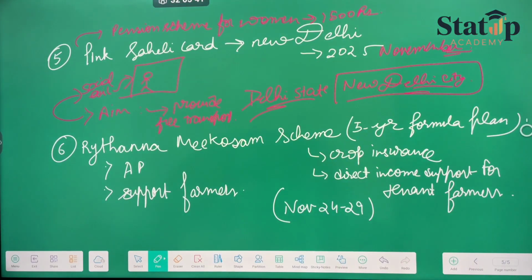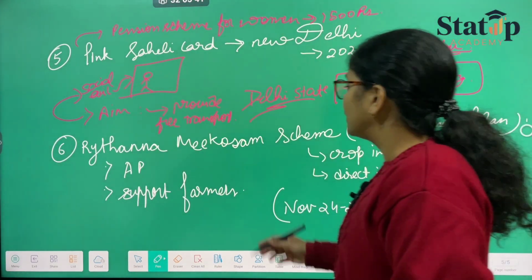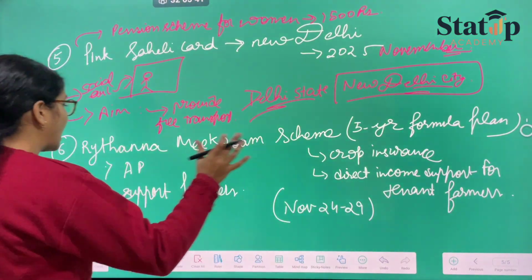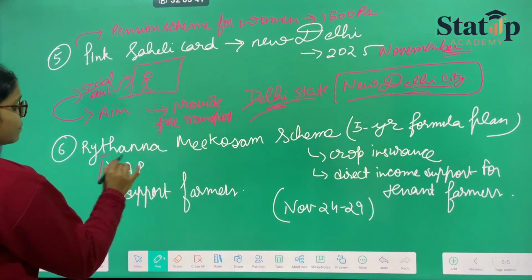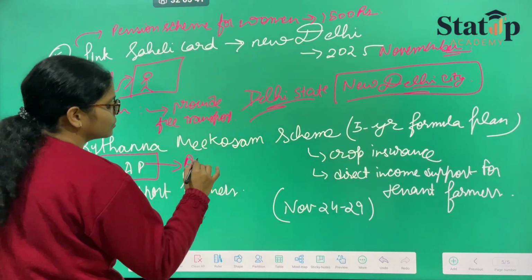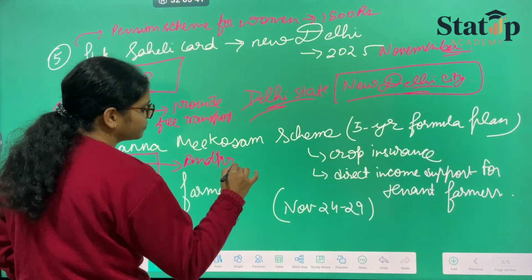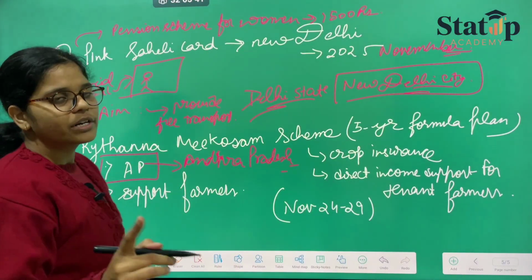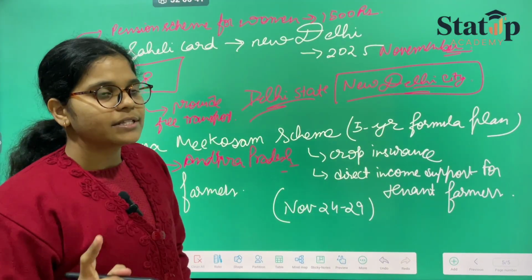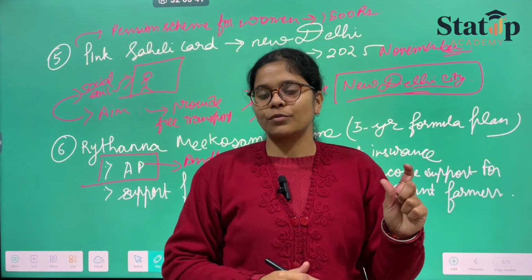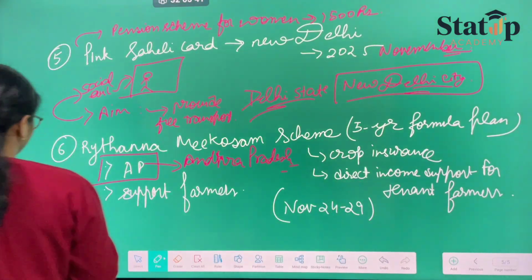The next scheme is about farmers, which is the Mikosam scheme. It is a 5-year formula plan, and the basic information about this scheme is given to us by Andhra Pradesh. In this scheme there are rain fed farmers, and those rain fed farmers are being supported.